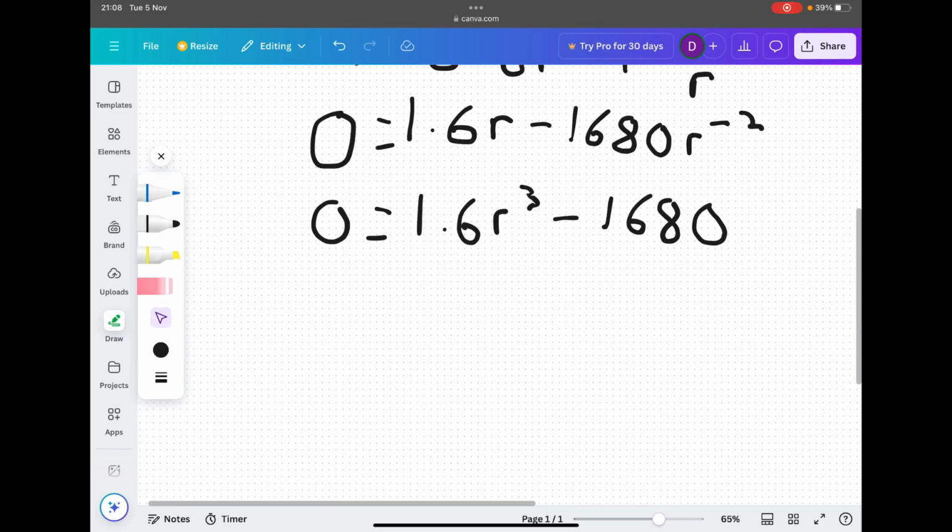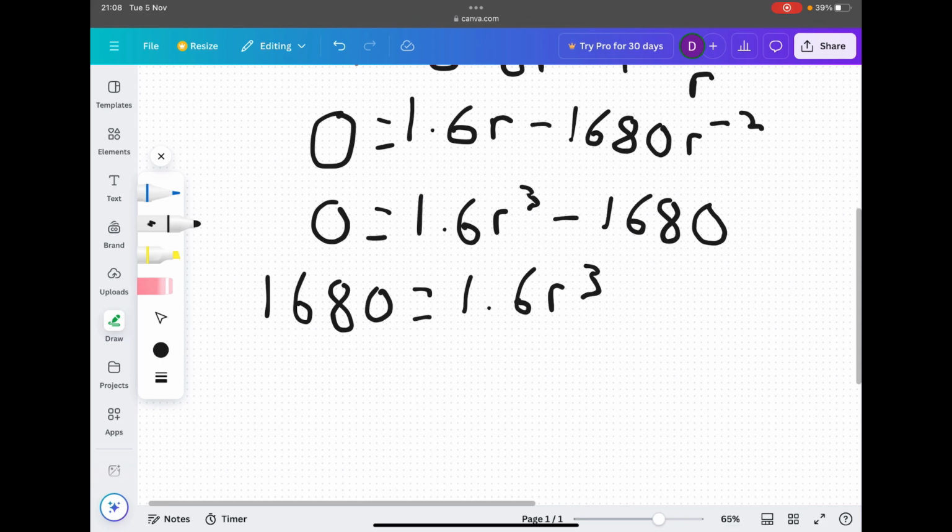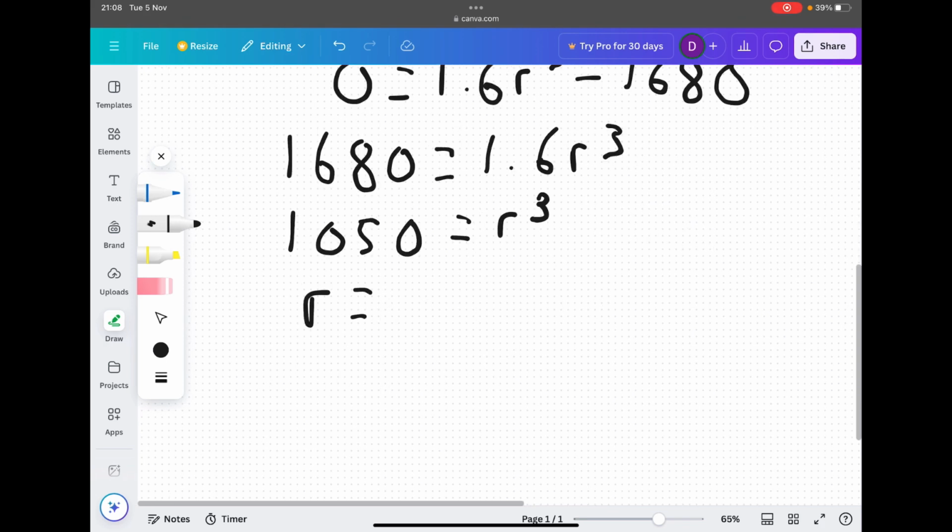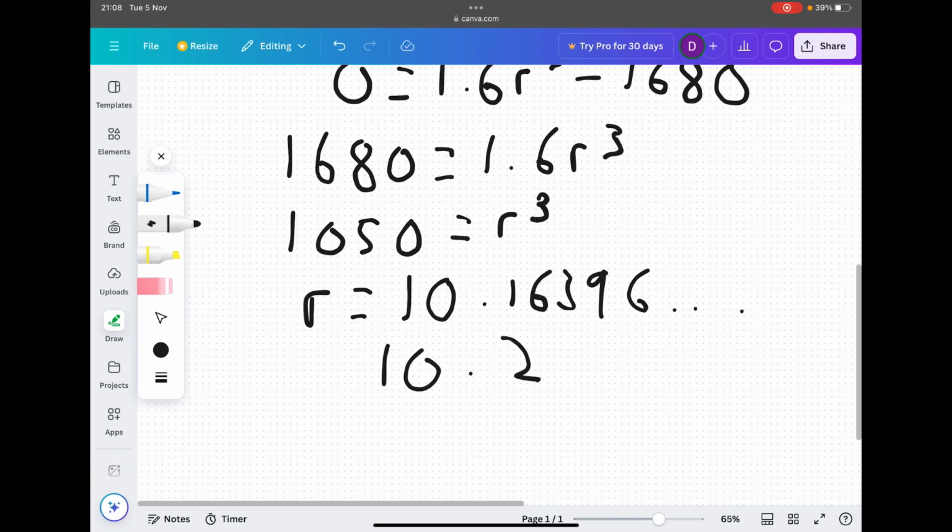And then we can rearrange the equation to get 1680 is equal to 1.6 r cubed. And if we divide both sides by 1.6, we'll get 1050 equals r cubed. We will get r is 10.16396 and so on, which is approximately equal to 10.2 to 1 decimal place.